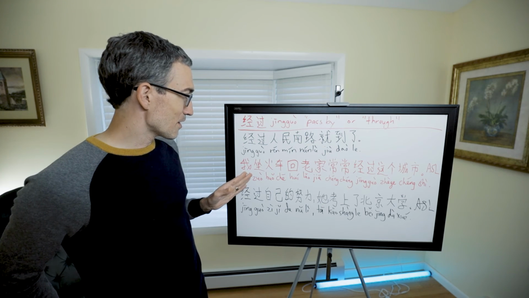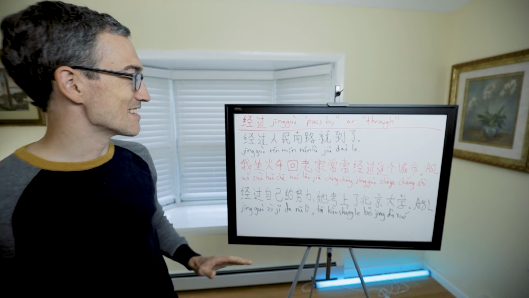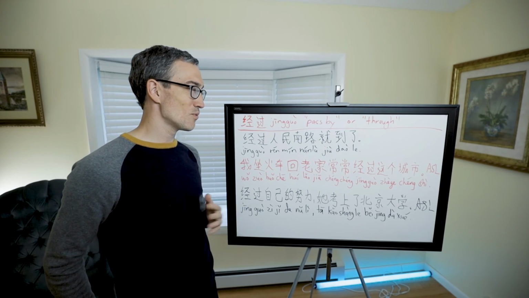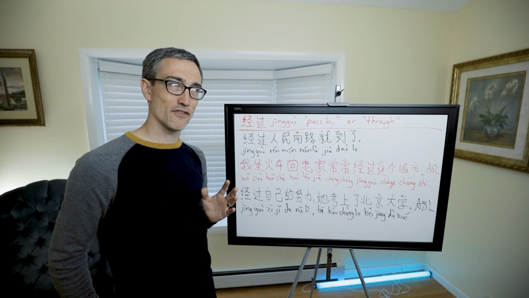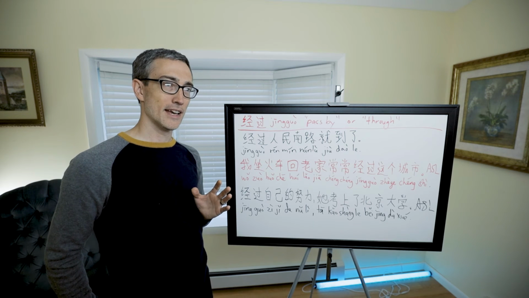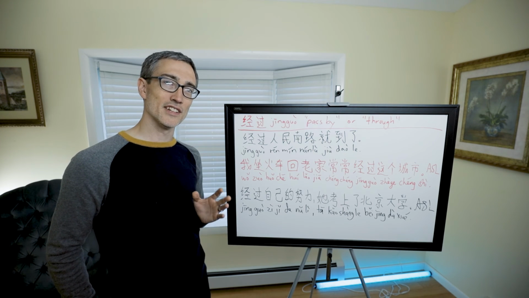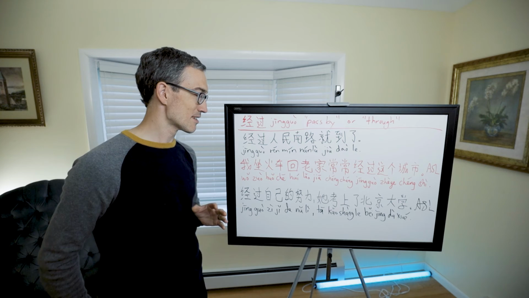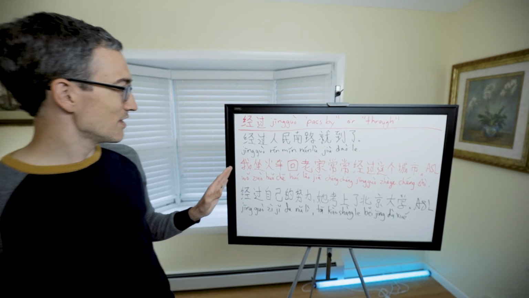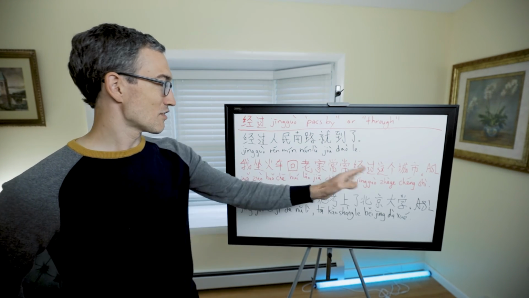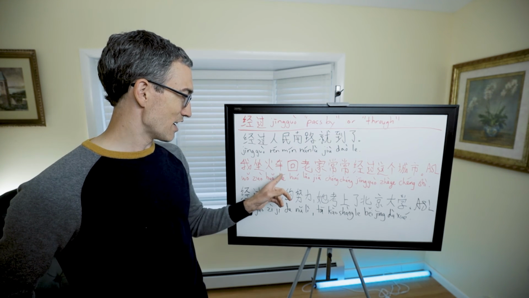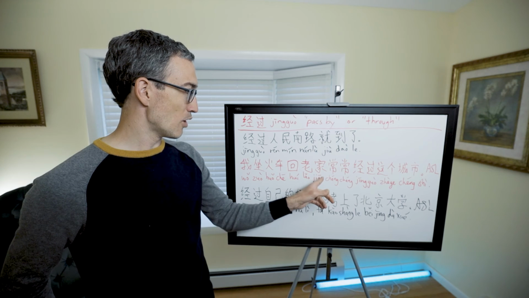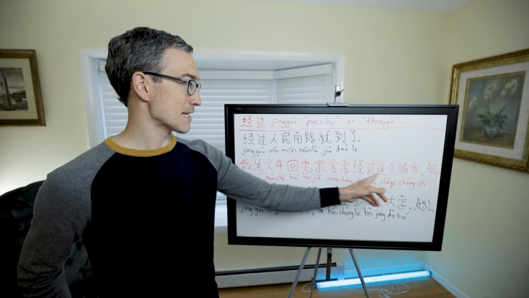I love this sentence because it shows you how sometimes Chinese is very flexible and is put together differently from English. If you literally translate this, it's I sit on the train, go back to my hometown, often pass by the city.